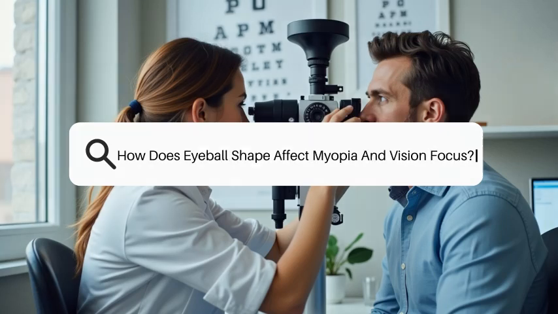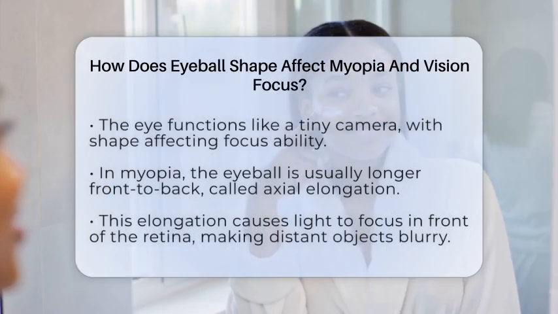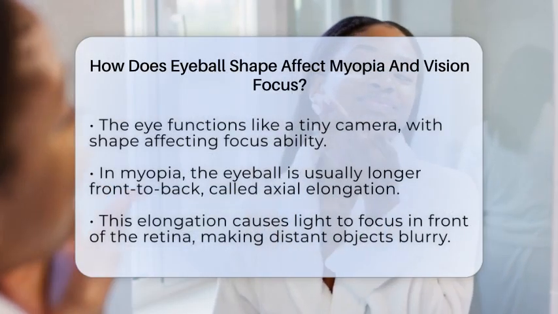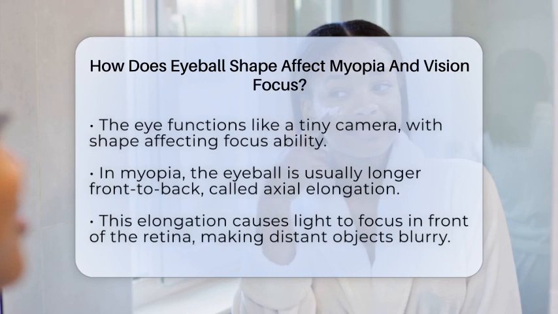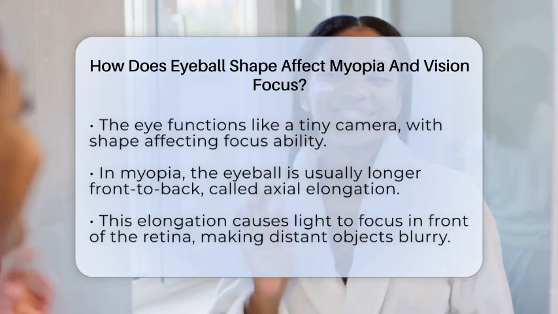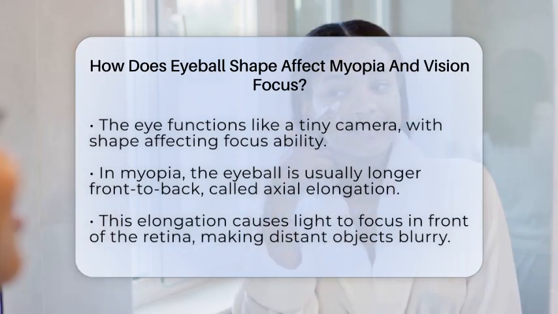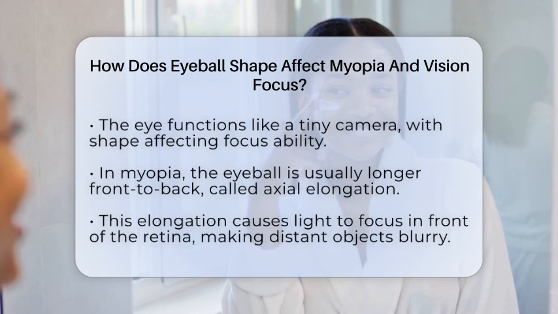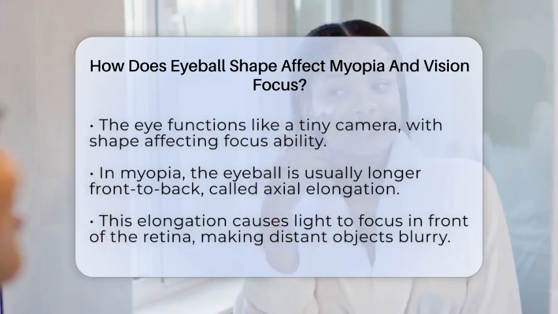How does eyeball shape affect myopia and vision focus? Imagine your eye as a tiny camera. The way this camera is shaped determines how well it can focus light and produce a clear image. In myopia, or nearsightedness, the main issue is how the shape of the eyeball influences this focusing process.